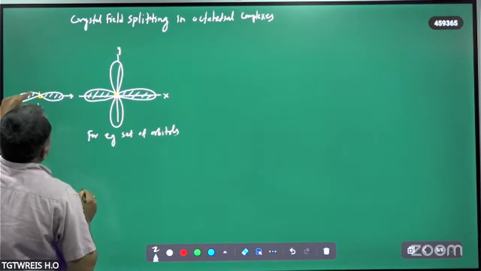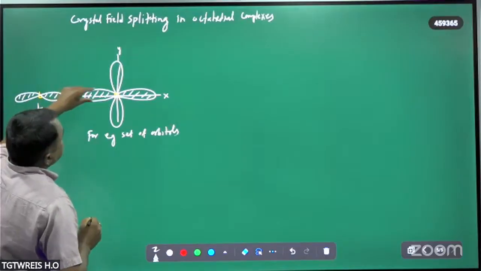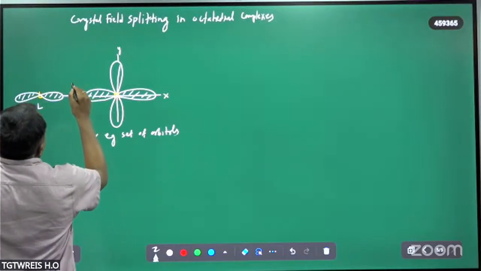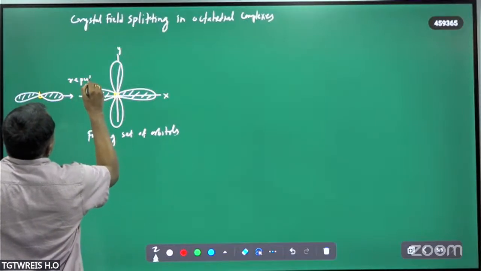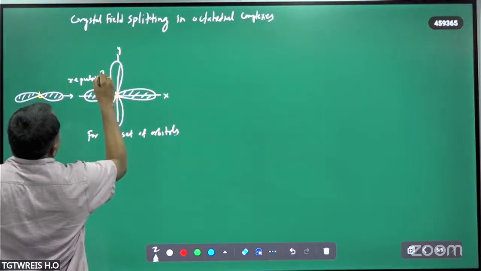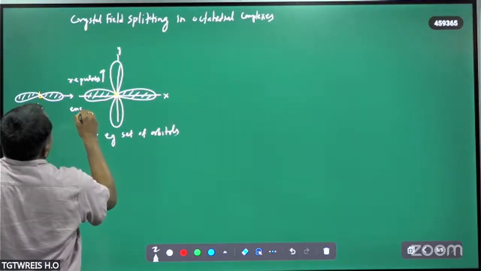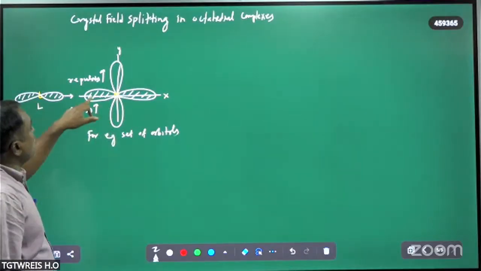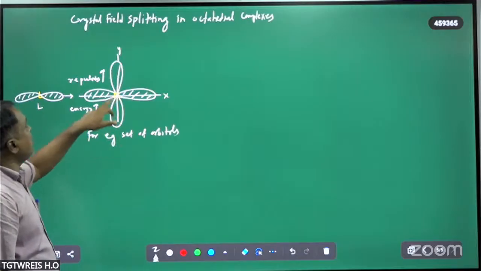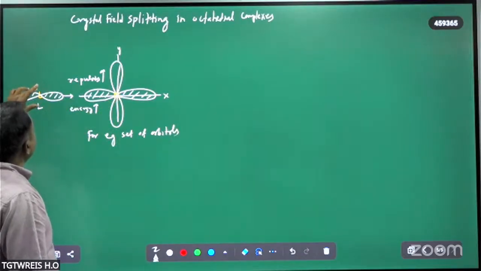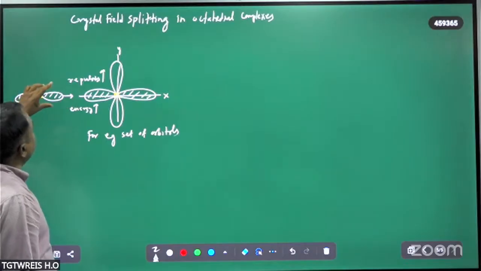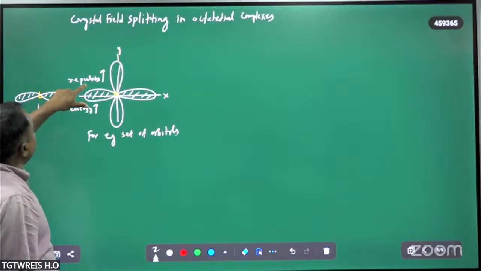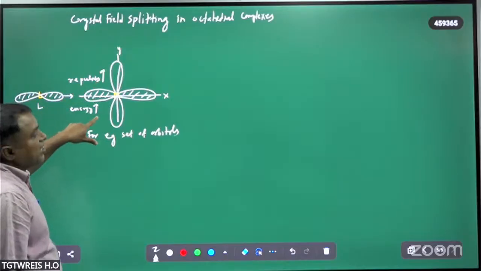So when the ligand is approaching along the axis of the eg set of orbitals, repulsion increases. Therefore, energy also increases in this case. So when ligands approach the eg set of orbitals, there will be a repulsion between them. Due to that, repulsion increases and energy increases.